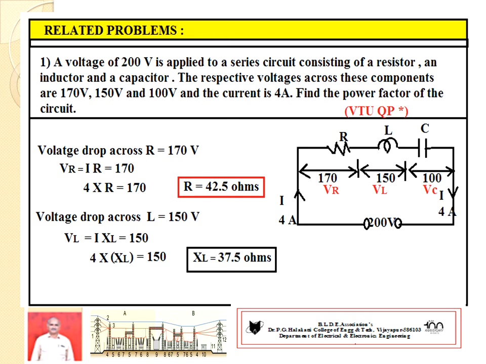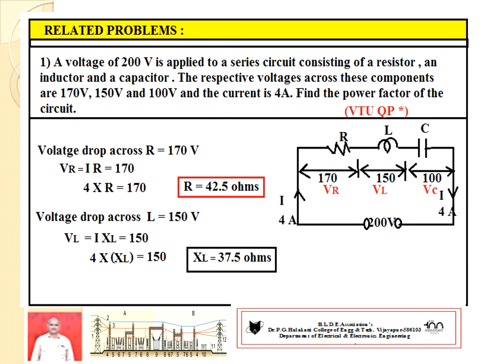Voltage drop across resistance is given as 170 volts. You mark there. Voltage drop across L is given as 150 volts. That also mark. Voltage drop across capacitance is also given as 100. Then you write respective drops below that. So, current value is given 4 ampere. Applied voltage is given 200 volts.